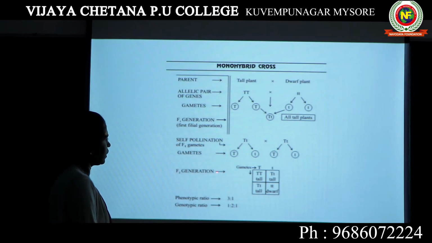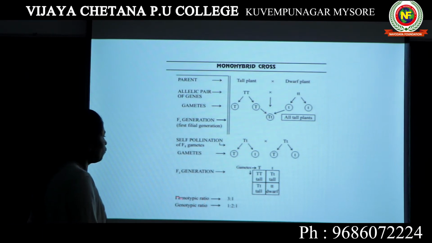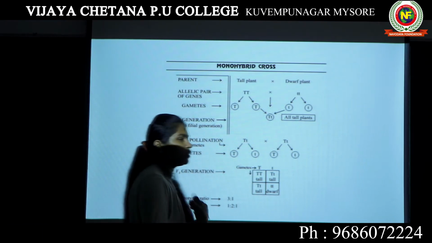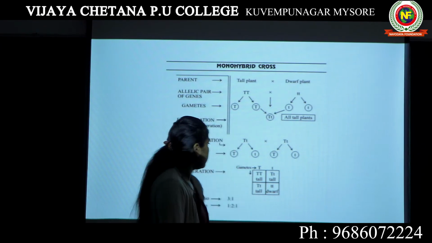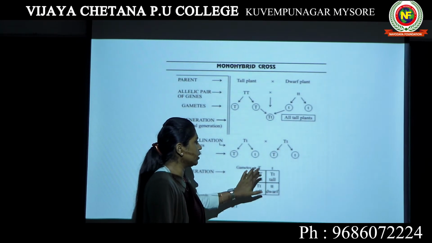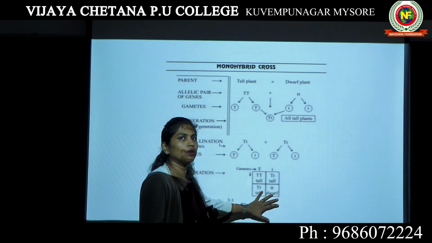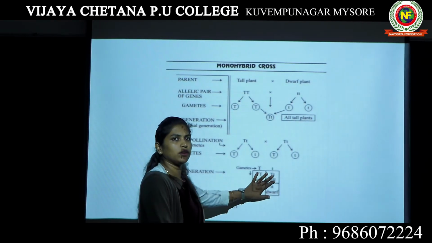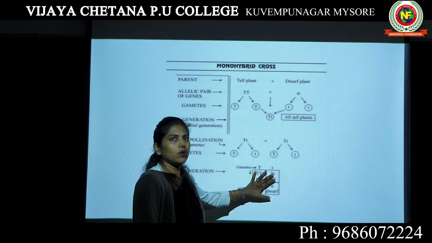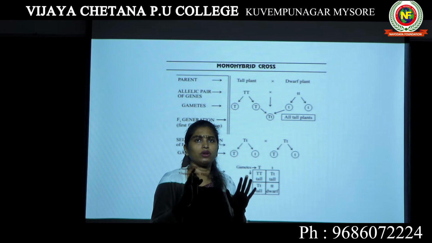In the F2 generation, we got one dwarf plant and 3 tall plants. If you have to write the phenotypic ratio, phenotype means the characters that you can see from outside. Now I will show you 4 plants and I will ask you to write the phenotypic ratio. Phenotypic ratio is the ratio you can write by looking at the external features of a plant. I will show you 4 plants, 3 are tall, 1 is dwarf. I will ask you to write the ratio.